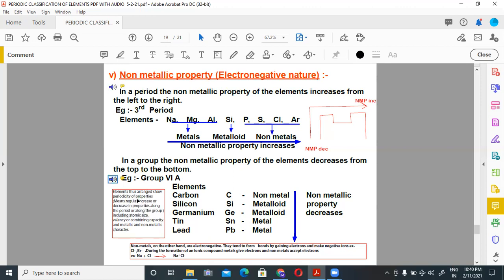Elements thus arranged show periodicity of properties, meaning regular increase or decrease in properties along the period or along the group, including atomic size, valency or combining capacity, and metallic and non-metallic character.